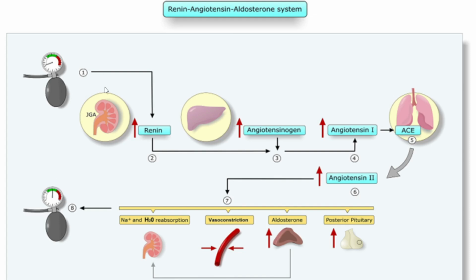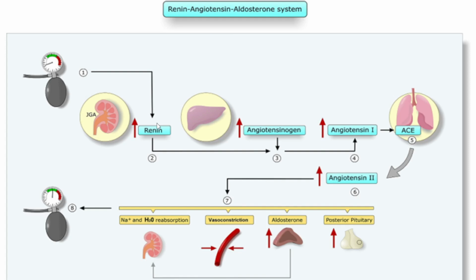The renin which is now in the circulation will convert the angiotensinogen, which is released by the liver. This is another important point that you have to remember: angiotensinogen is released by the liver. So the angiotensinogen released by the liver will be converted to angiotensin 1 by this renin.